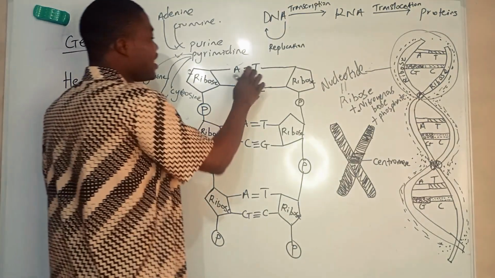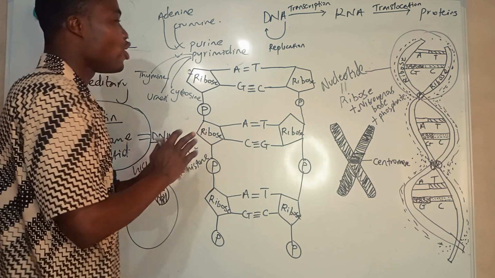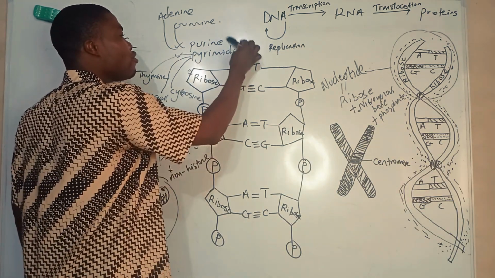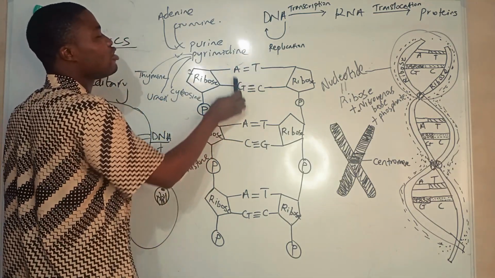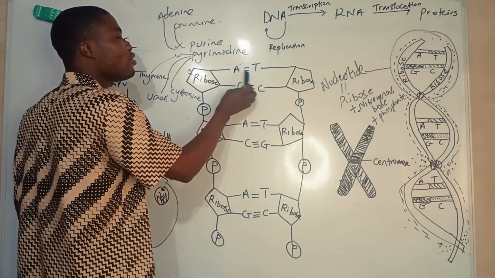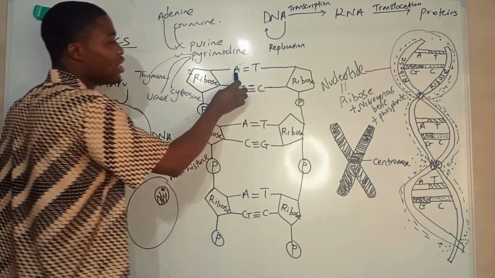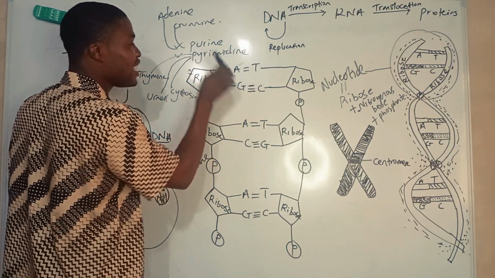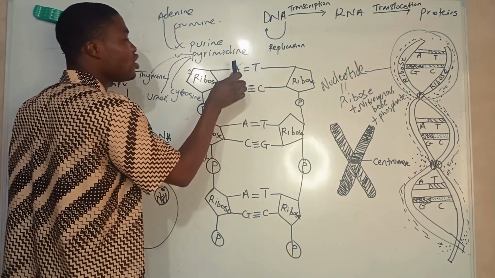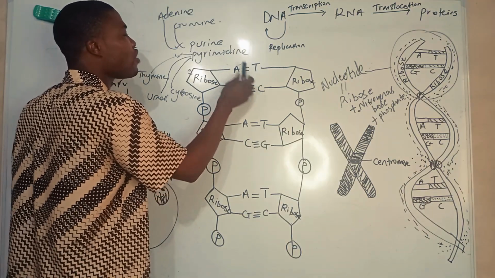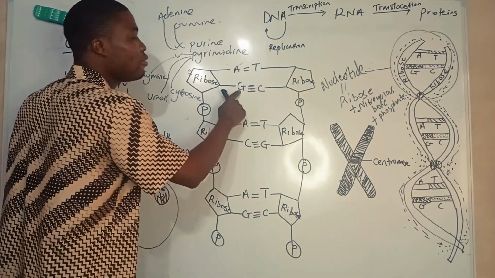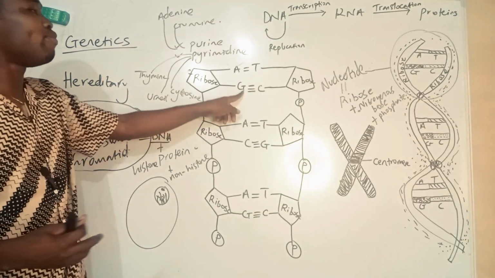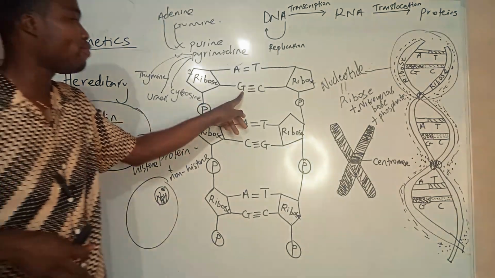So ATGC, that's how it is. It should be noted that a purine should bond with a pyrimidine. The bond between the nitrogenous bases is known as a hydrogen bond. So the hydrogen bond exists between the two nitrogenous bases of a pair. For DNA, A must bond with T, G must bond with C. A bonding with T has a double hydrogen bond, while G bonding with C has a triple hydrogen bond. So the guanine to cytosine bond pair is stronger.